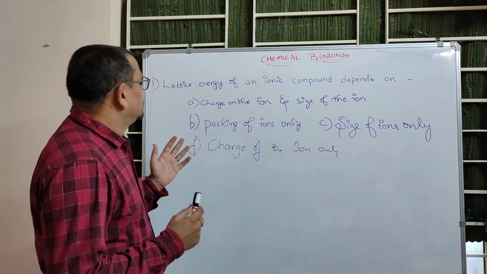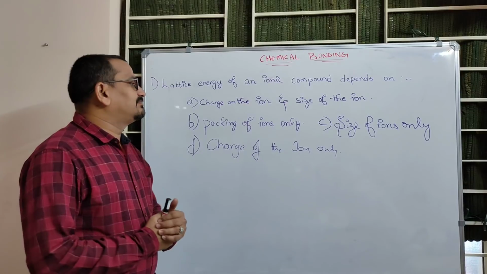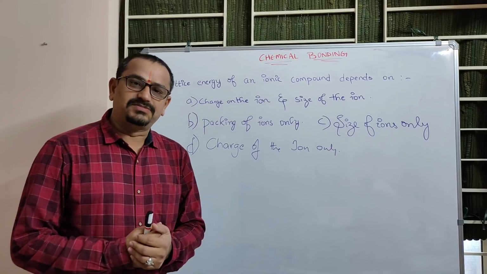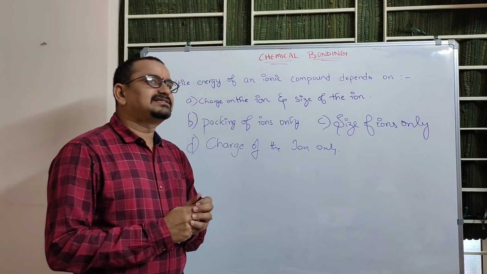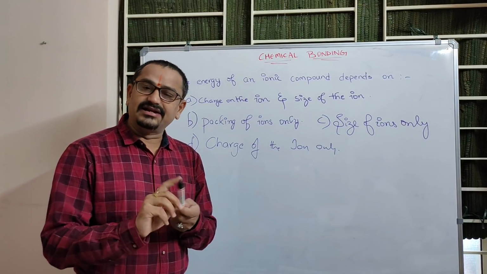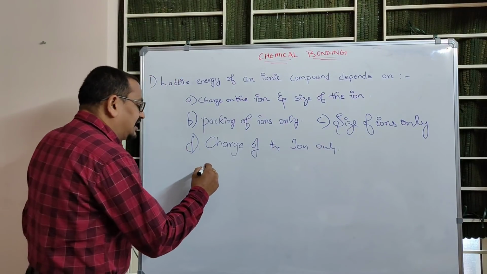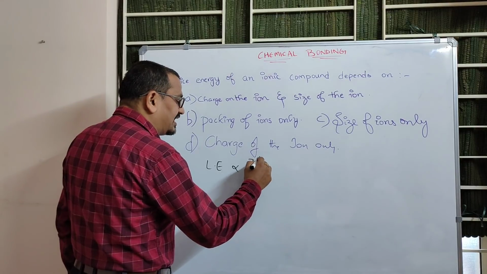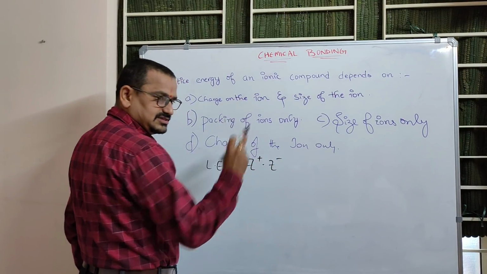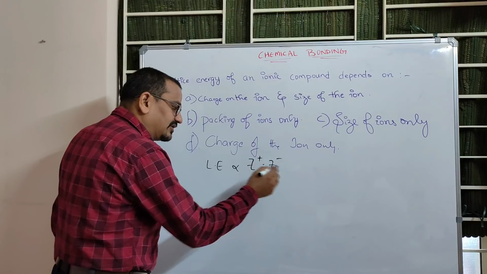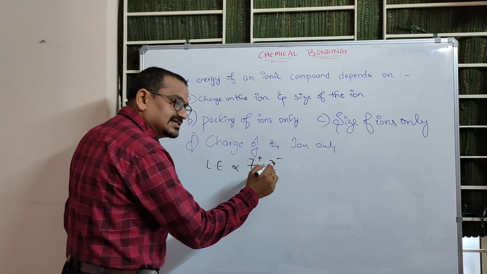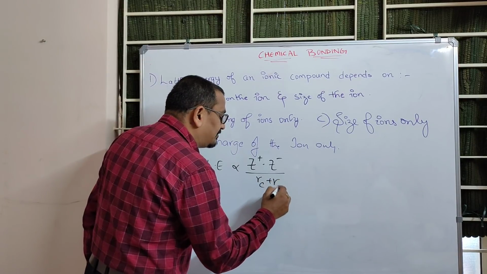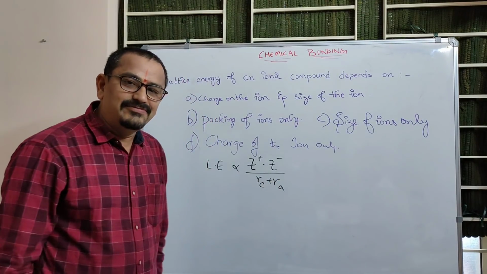See, this is the one. Lattice energy of an ionic compound depends on what factors? These are the options given, right? Now, what's the mathematical relation for lattice energy? Lattice energy is directly proportional to the product of the magnitudes of charges on the ions, the charge on the cation as well as the anion, and inversely proportional to the sum of radii of the cation and anion.